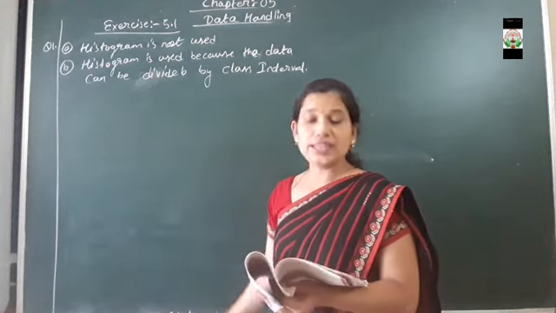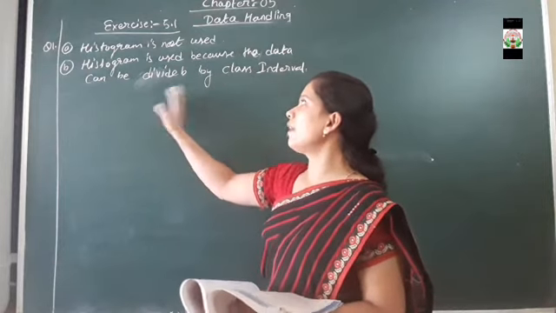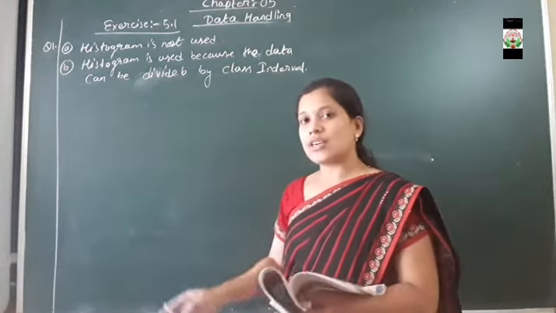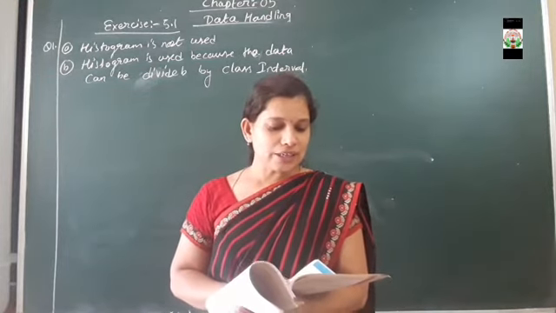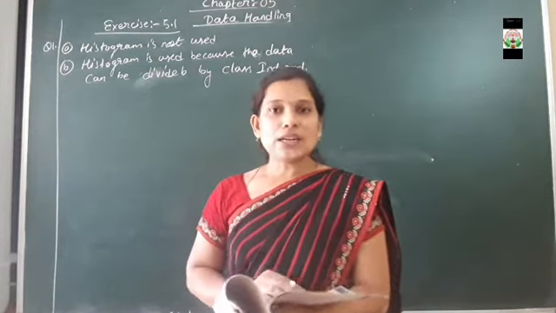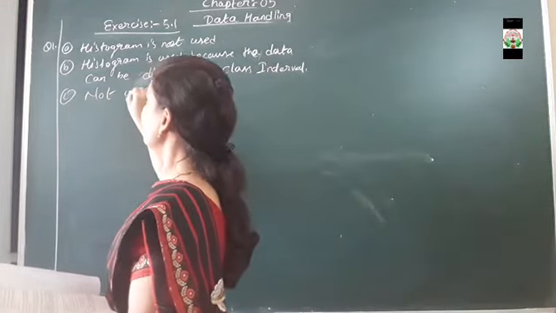Since it is said to give the reason, that's why we have given the reason: because the data can be divided by class interval, histogram is possible for this part B condition. Now for the part C condition, histogram will not be used.